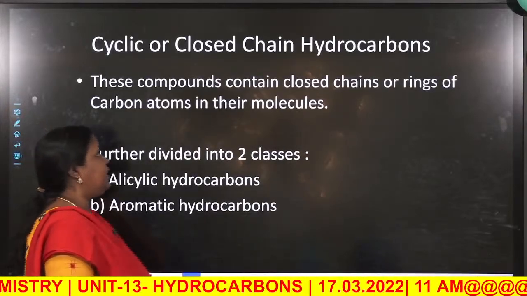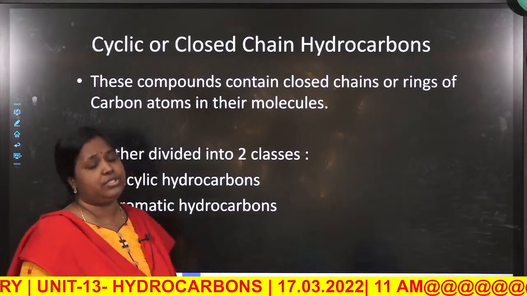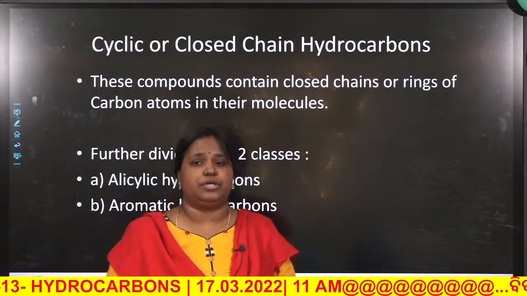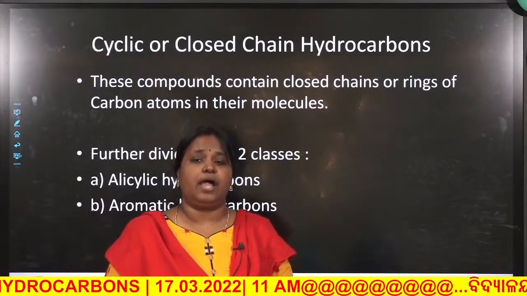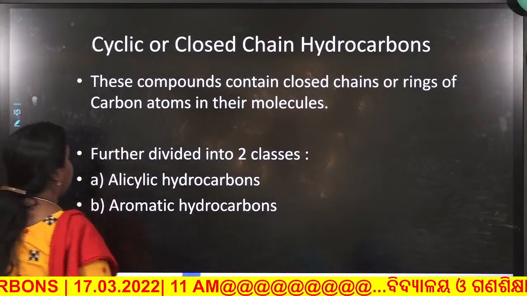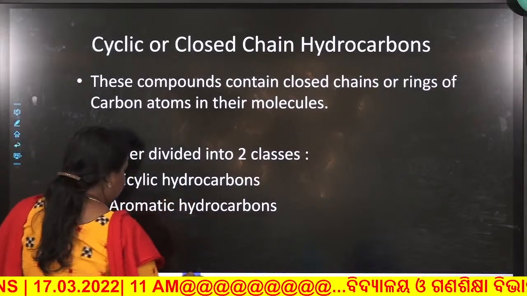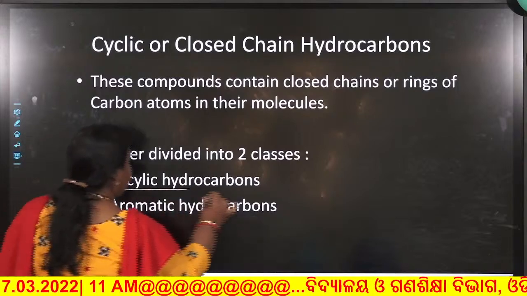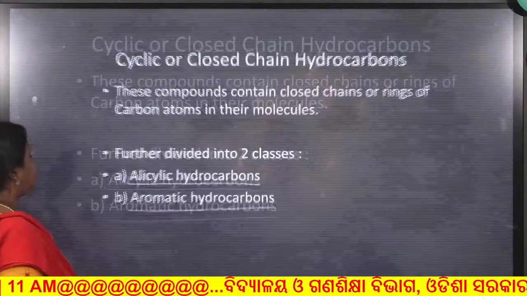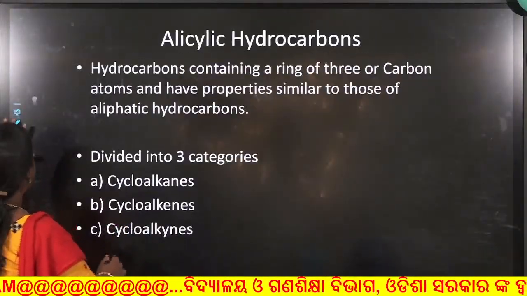Then let's see what are cyclic or closed chain hydrocarbons. Hydrocarbons which contain a ring like structure are called closed chain hydrocarbons. Now these closed chain hydrocarbons are further divided into alicyclic and aromatic hydrocarbons. Now let us see what are alicyclic hydrocarbons.